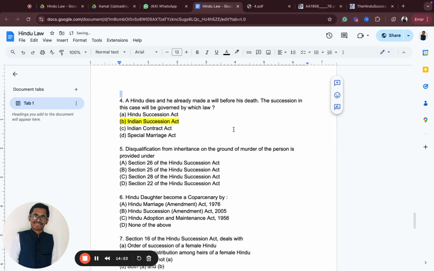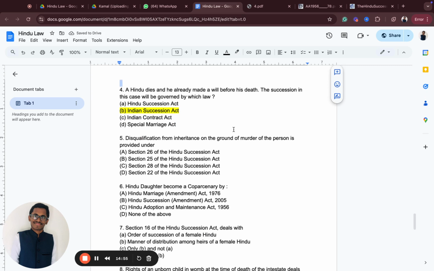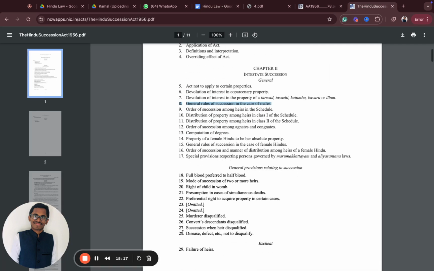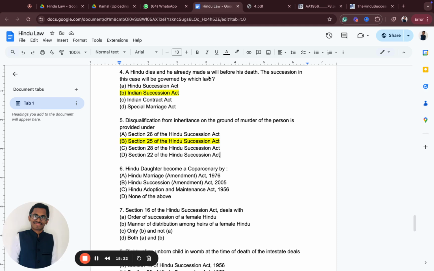The disqualification from inheritance on the ground of murder of a person is provided under which section? It is Section 25 of the Hindu Succession Act. You can just look into your bare act, go to Section 25 and observe: murderer disqualified. If you murder a person and then want the inheritance of the property, you won't be getting anything.